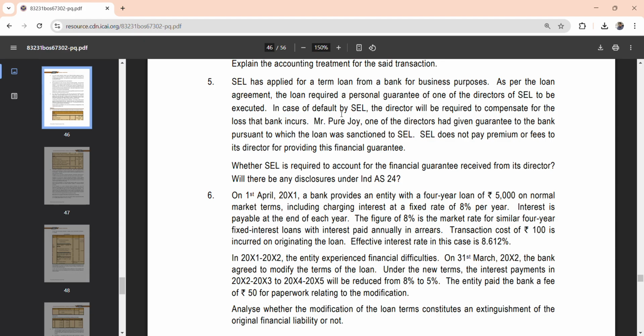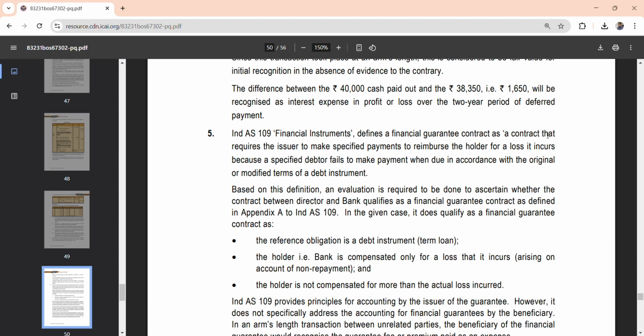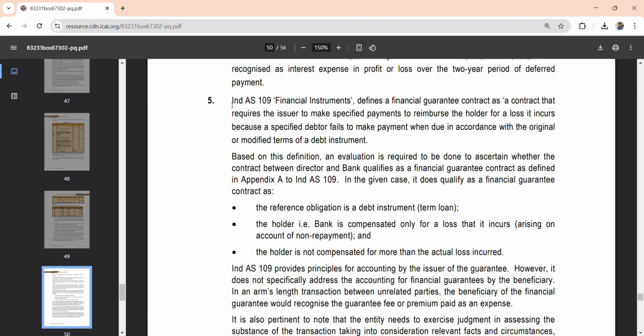The two catch things in this question are that the director will be required to compensate for the loss that the bank incurs, and that ACL does not pay any premium. You will understand why I am specifically highlighting these things when we start the answer. I will also explain how the marks will be rewarded in the exam. This will be for 1 mark.